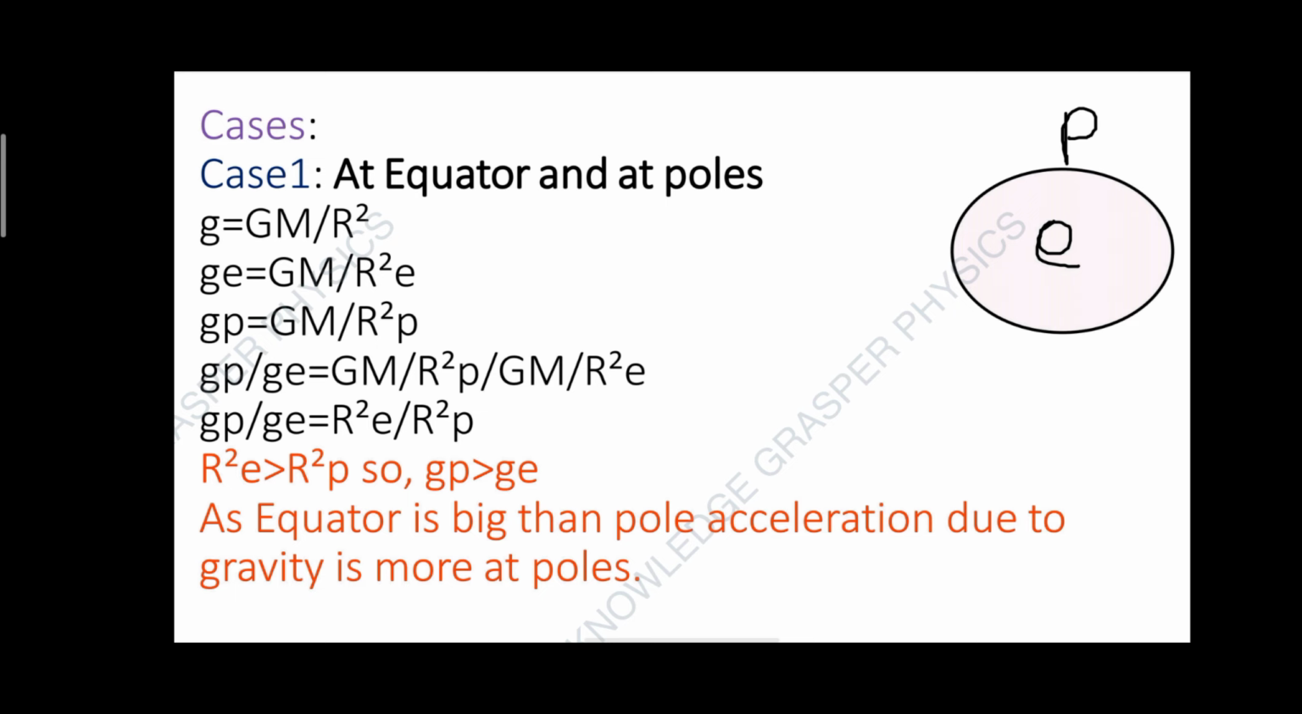So as the distance at equator is more than at poles, acceleration due to gravity will be more on poles than equator, as gravity is inversely proportional to distance.